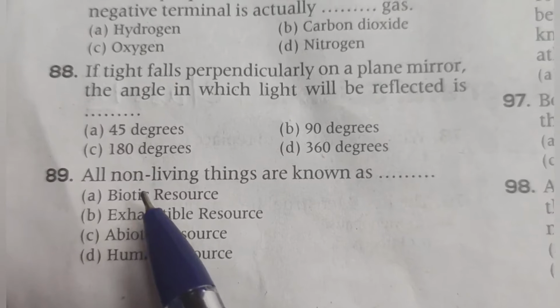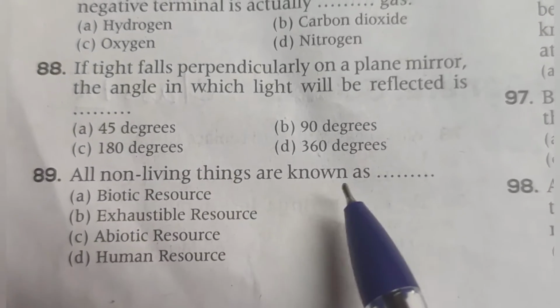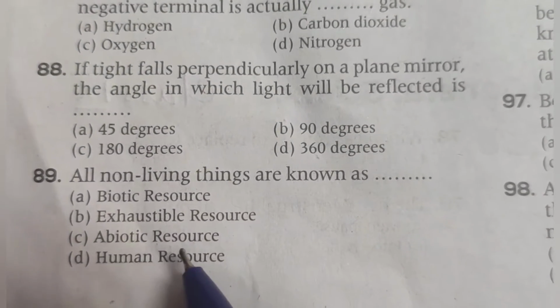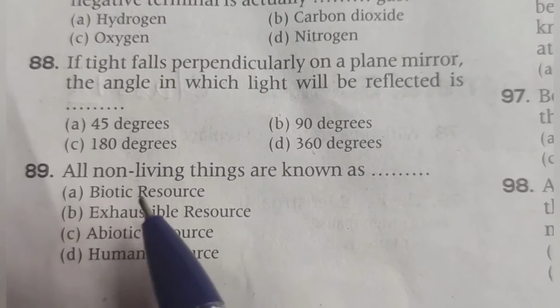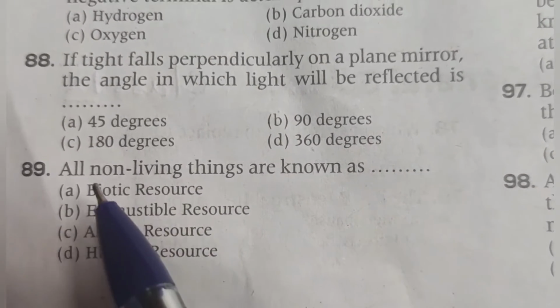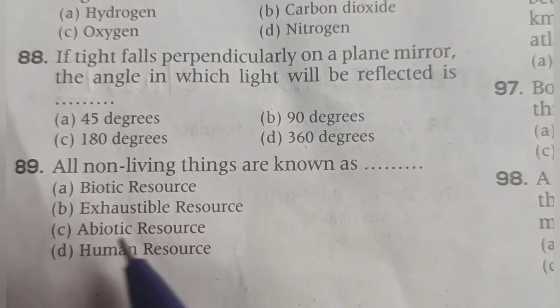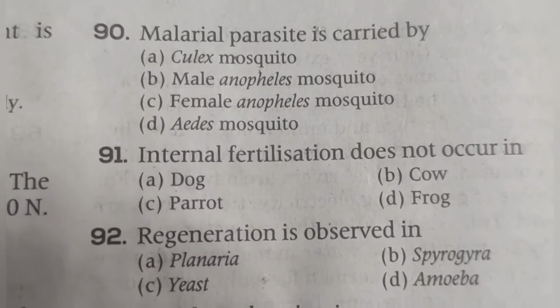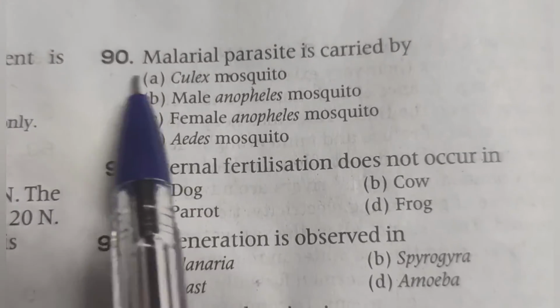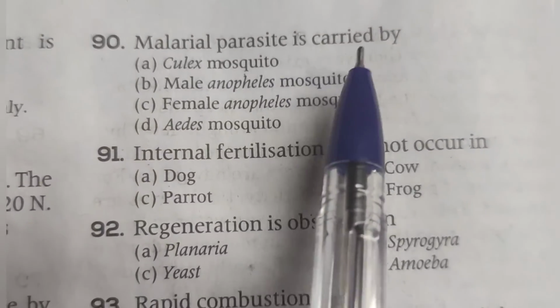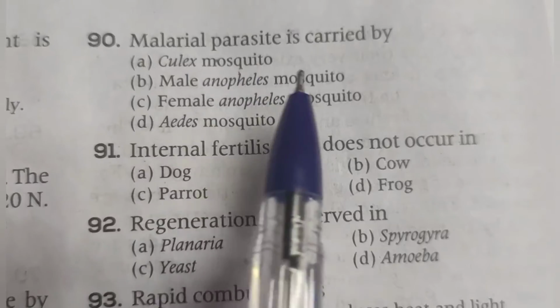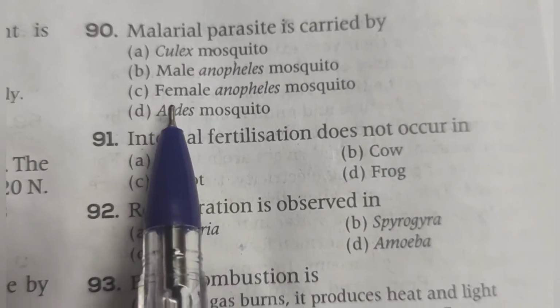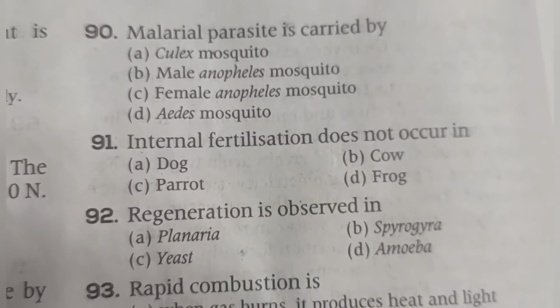89. All non-living things are known as abiotic resources. All living things are known as biotic resources. All non-living things are known as abiotic resources. 90. Malarial parasite is caused by. Malaria is caused by female Anopheles mosquito.